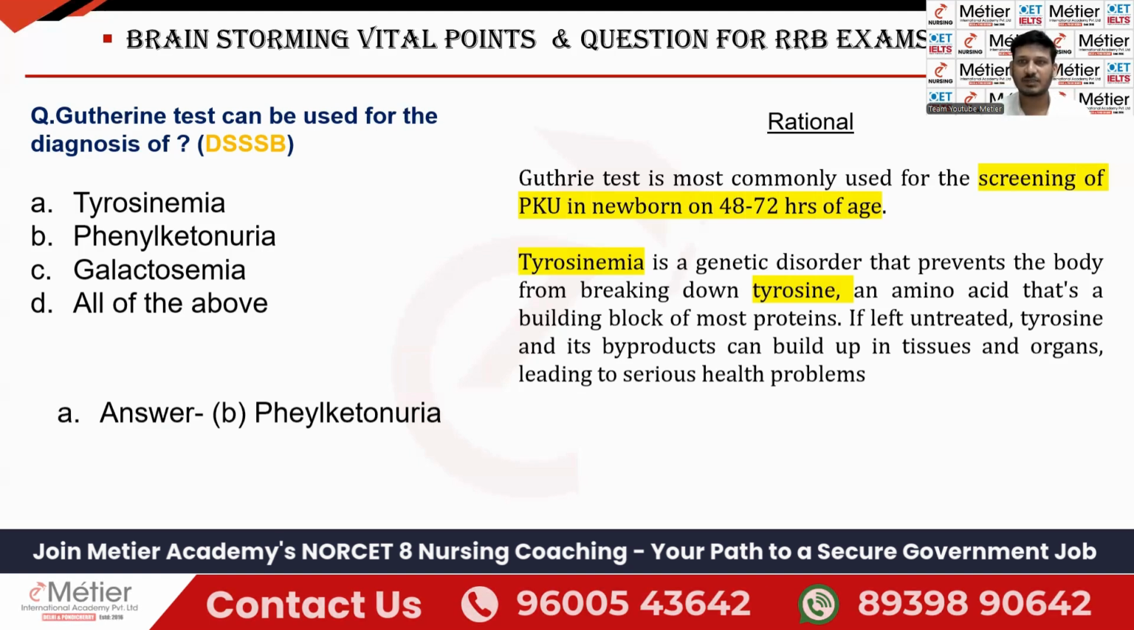The next one is tyrosinemia. Tyrosinemia, it is a genetic disorder that prevents the body from breaking down the tyrosine. Tyrosine is also an amino acid that, if it is untreated, will be building up in the tissues and organs, leading to the serious health problems. Okay, this is called as what? Tyrosinemia. Clear? So 2 things I have mentioned here. Guthrie test, it is used for phenylketonuria. Okay. Next one is tyrosine. It is also amino acid. If this is not processed properly, it will accumulate within the body and it will create the problem.